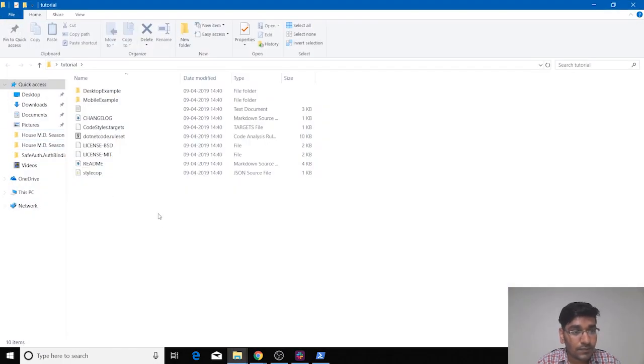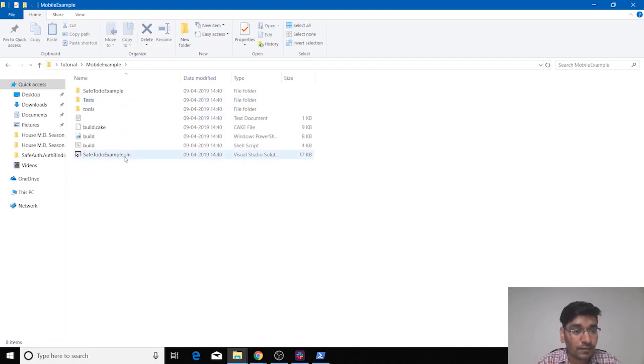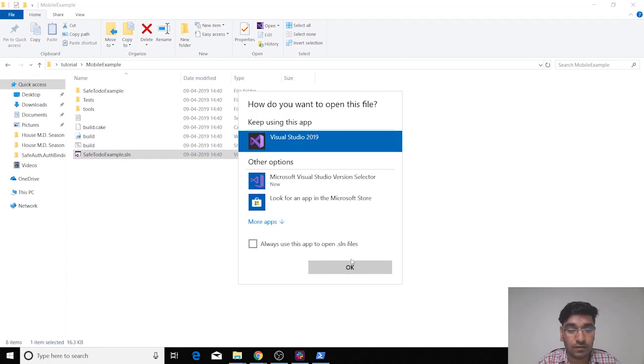Now open this project, and it has desktop boilerplate code and mobile boilerplate code. We'll be using the mobile boilerplate code, and then you can open the solution in your Visual Studio.